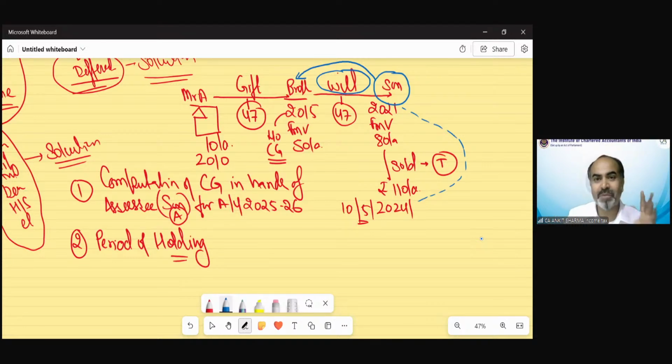Mr. B also did not pay anything for that asset. He received this asset also under the exempted capital gain concept. So the period of holding would be taken from the person who technically paid for that asset. That is Mr. A. He would be called the previous owner.